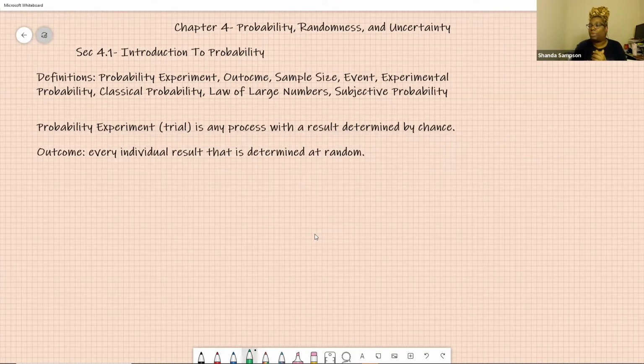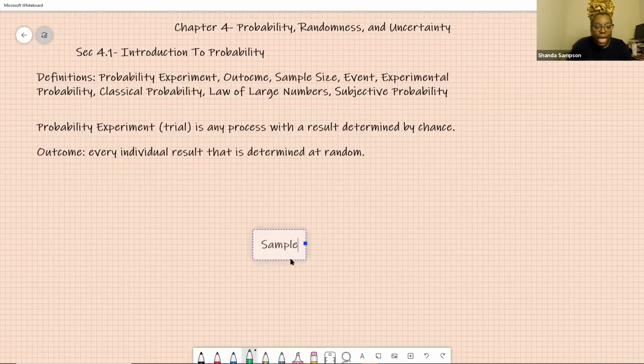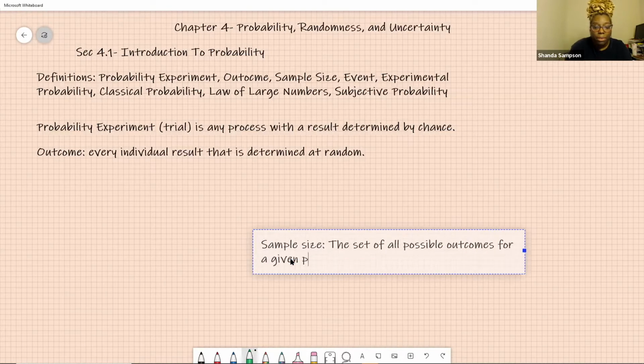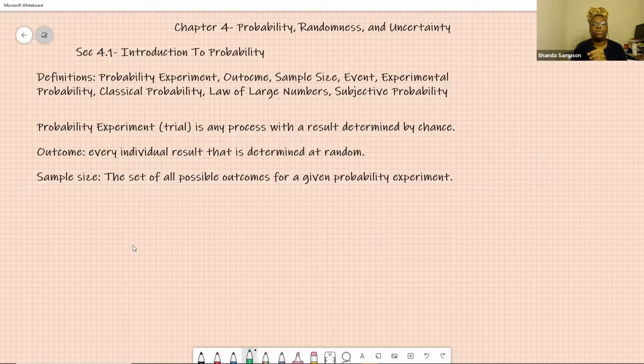So what's the next thing we want to talk about? Sample space, the set of all possible outcomes for a given probability experiment. So any possible outcome of your probability experiment. So let's recap. Your probability experiment is a trial. Your sample space is all those possible ways that it can happen.